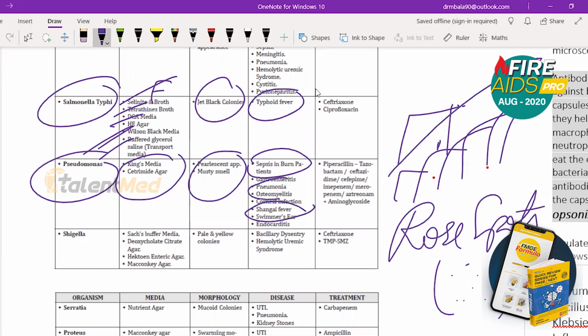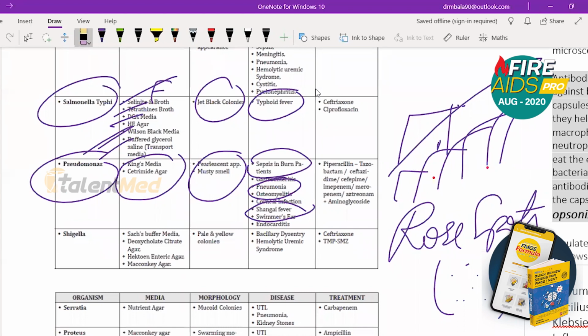Pseudomonas, of course, is going to cause pneumonia. So at least these 3 points are important: sepsis in burns patients, pneumonia, swimmer's ear. So Pseudomonas: pearlescent appearance, musty smell, King's media, Cetrimide agar. Also Shanghai fever, swimmer's ear, osteomyelitis, pneumonia, sepsis in burns patient, everything.